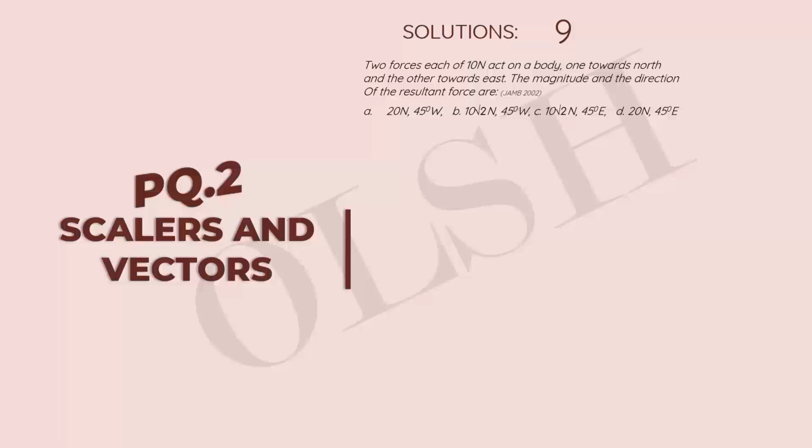Let's move on to question number 9 now. Two forces, each of 10 newtons, act on a body, one towards the north and the other towards the east. The magnitude and the direction of the resultant force are, we have this from JAM 2002. If we represent this whole word problem as a diagram, we have two forces, each of 10 newtons. One is acting towards the north, that's this one, and the other towards the east, that's this one.